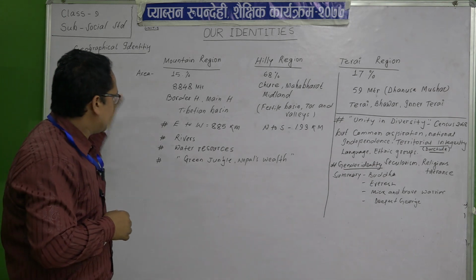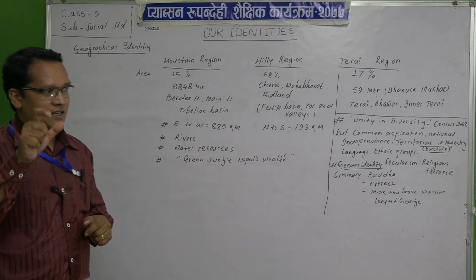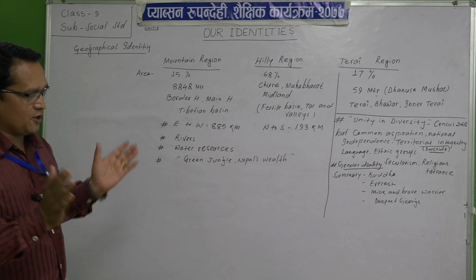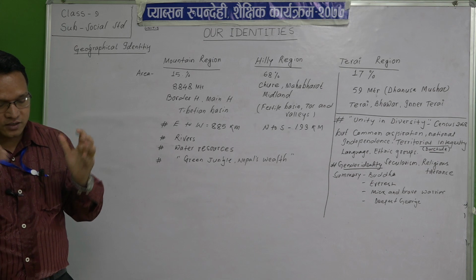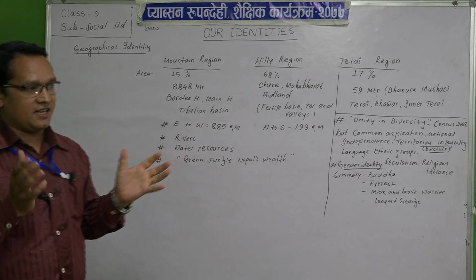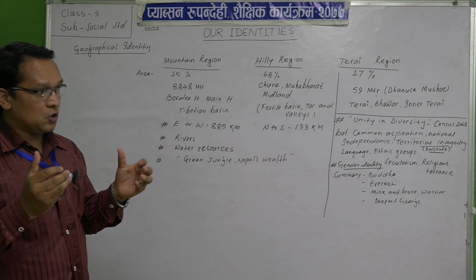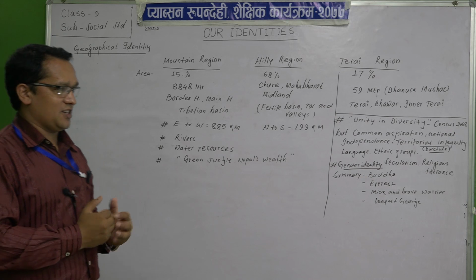So, geographical identity. Now we are talking about geographical identity. Our identities are our rivers. More than 6,000 rivers and rivulets are here. To develop our nation in future, we can use our water resources.